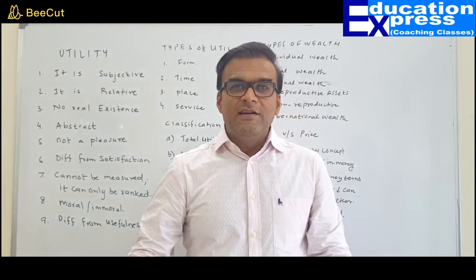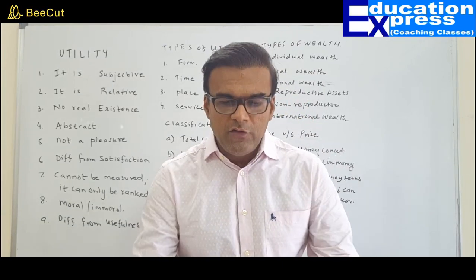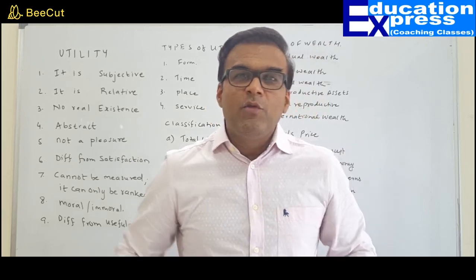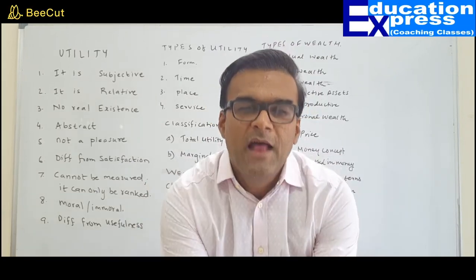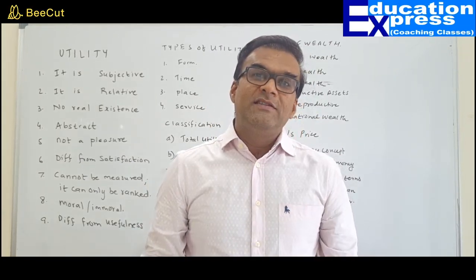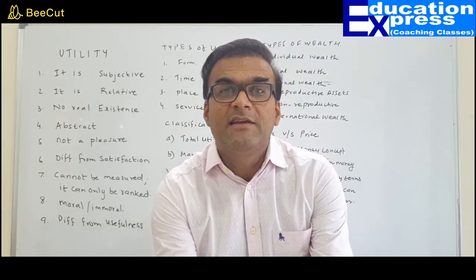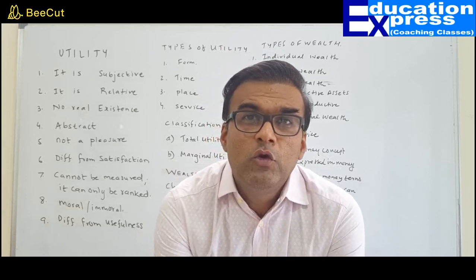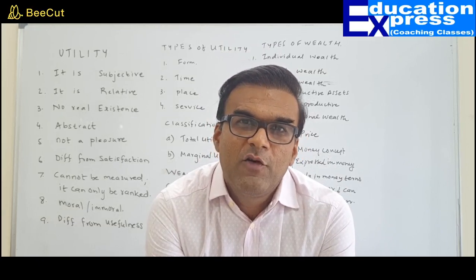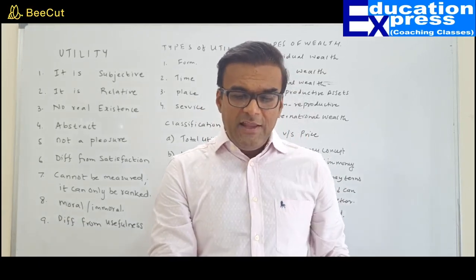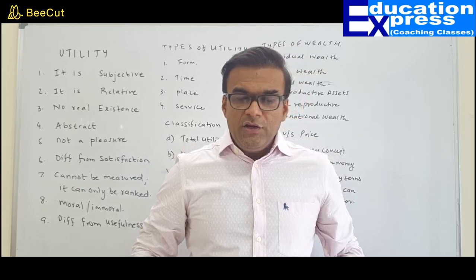Earlier in our previous class, we discussed human wants, characteristics of human wants, types of human wants, and the various things associated with human wants. After completing human wants, we finished with different types of goods. Of course, we are very much familiar with the characteristics of goods. We even know by now what are consumer goods, capital goods, final goods, and intermediate goods.